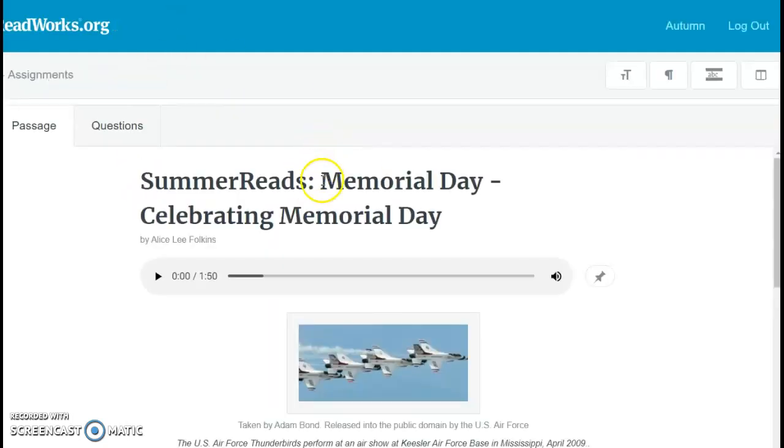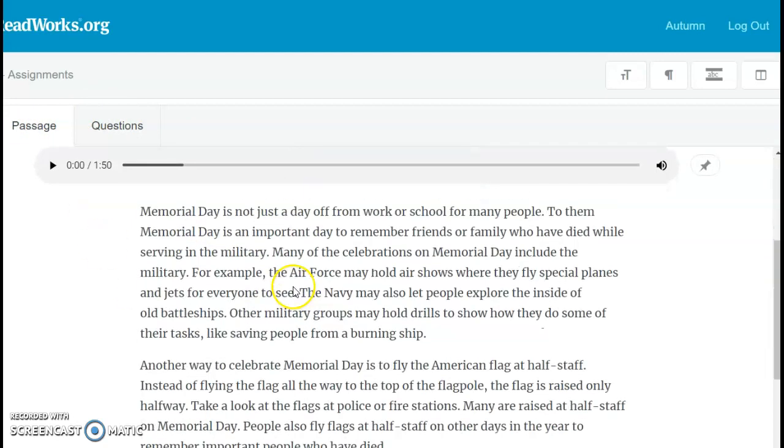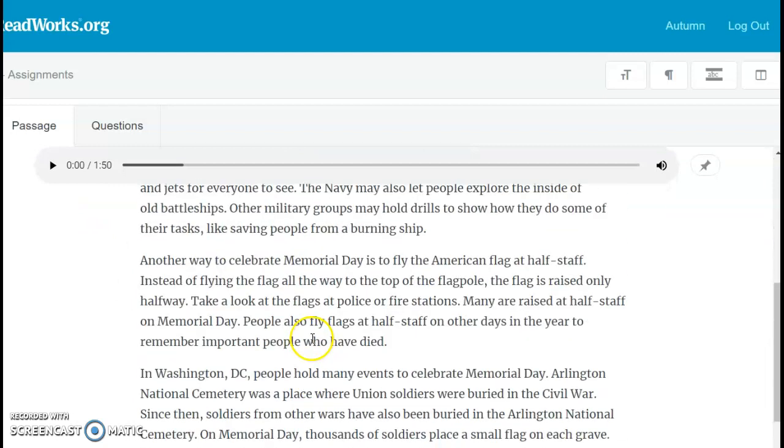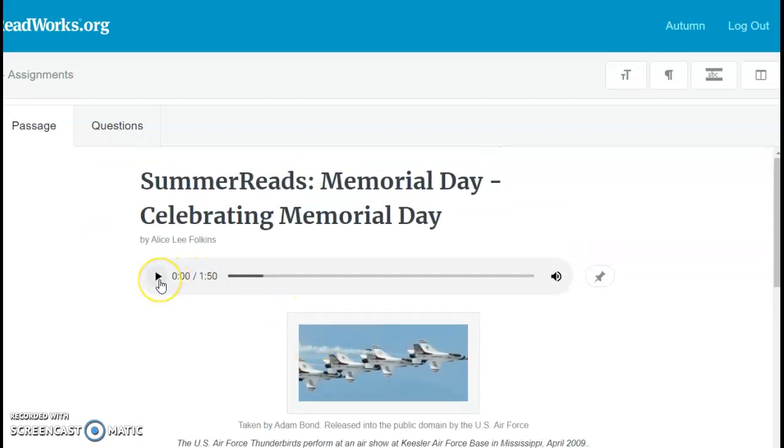Then you are going to see where it says Summer Reads Memorial Day, celebrating Memorial Day. You're going to see a tab called Passage. That's what you should be on first. The cool thing is, friends, look at this, it is a very short article to read. And the cool thing is you can click on this and it will read it for you. Listen.